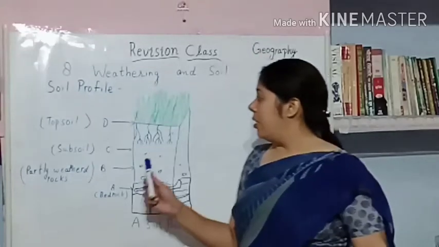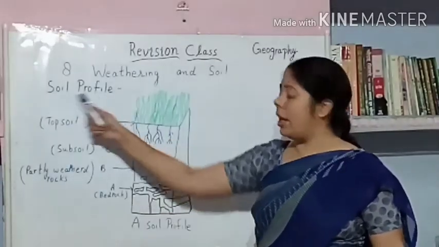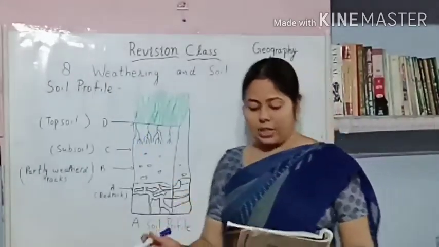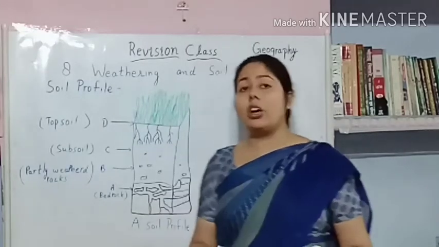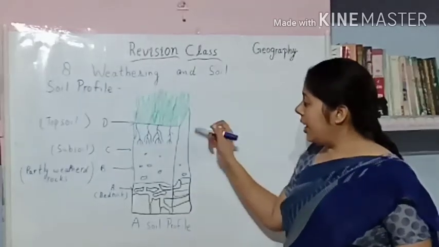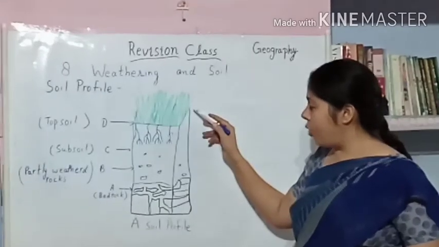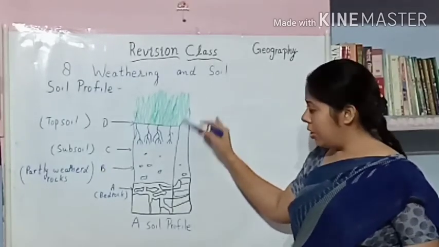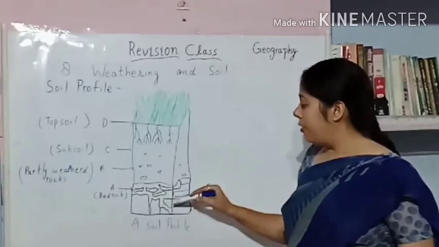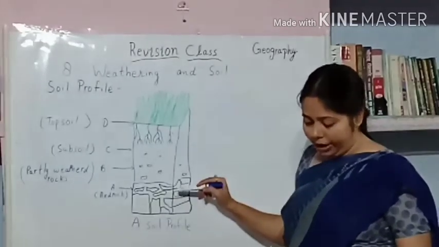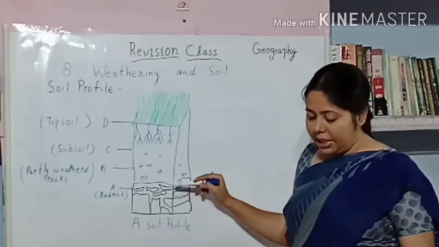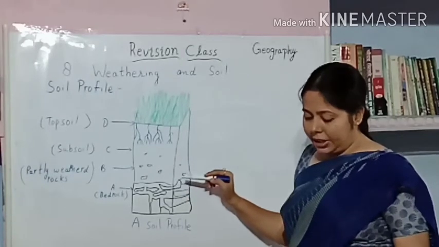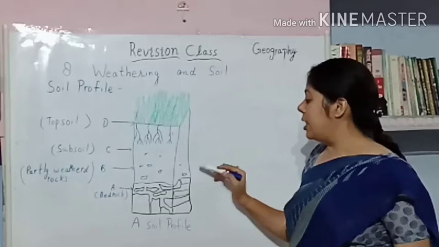So this is a soil profile. Most soils occur in several horizontal layers. You can see this is an image of a soil profile, and here are the different types of horizontal layers found in a soil profile, which become clearly visible when a vertical section of the soil is exposed.